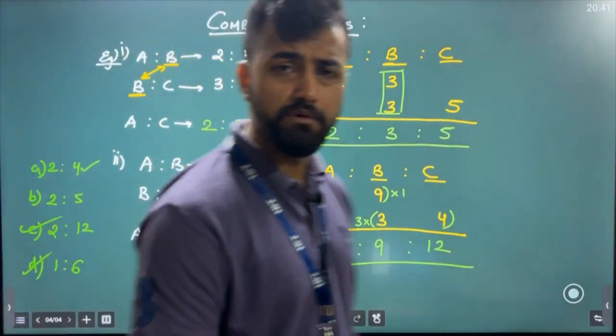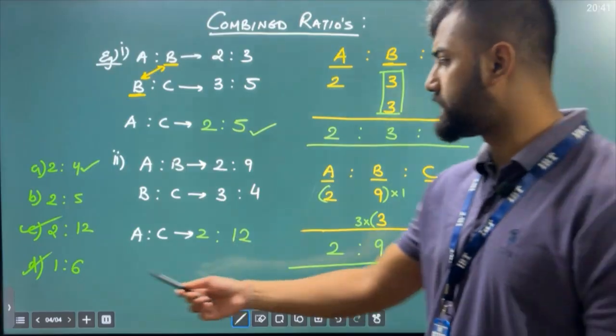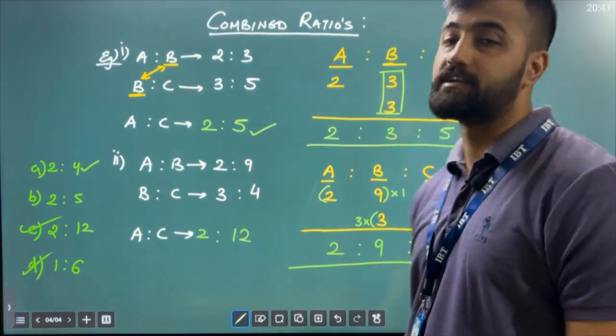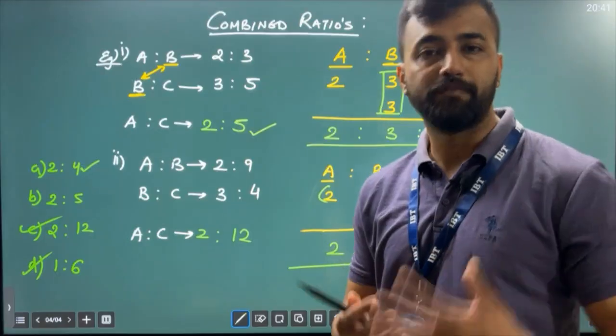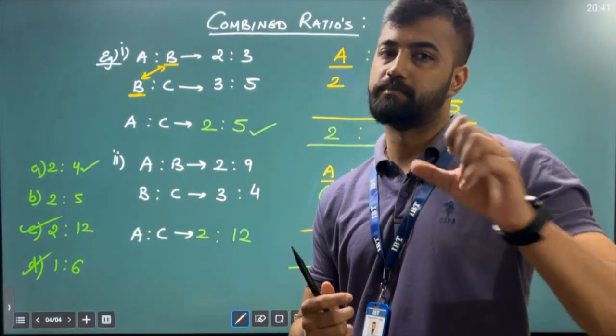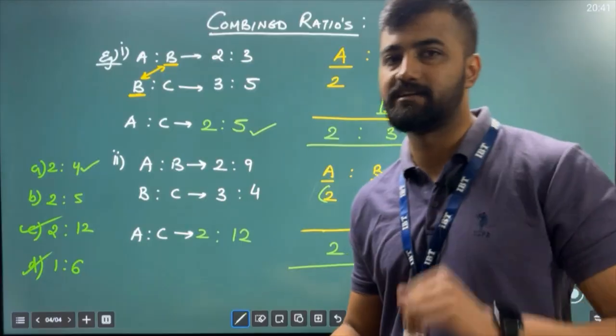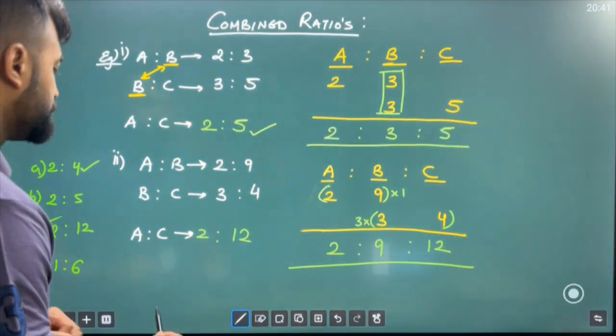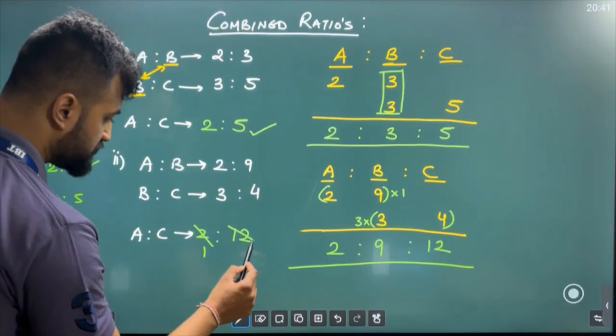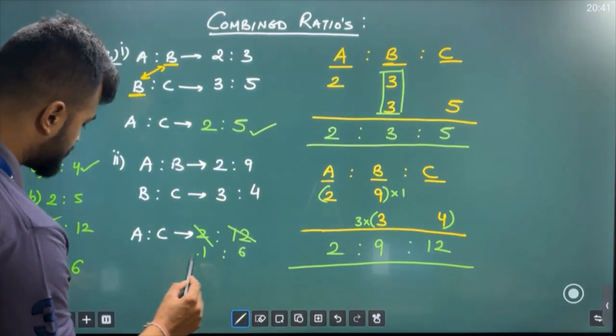Why, sir? We are getting answer 2 is to 12, but you are writing 1 is to 6. Why? Because my friend, it is a ratio. So it is always preferred that you write it in simplest form. Now see, this 2 is to 12, I can cancel it to the simplest form. We can cancel, right? 2 ones are 2, 2 sixes are 12. So actually my ratio is 1 is to 6.